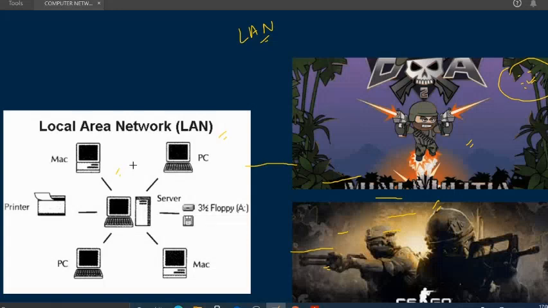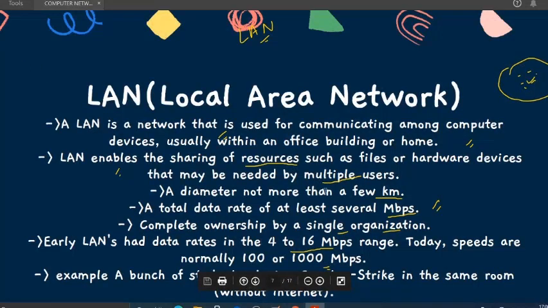As we have seen in the previous slide, there was a point about single ownership. I'll just show you. Complete ownership by a single organization.